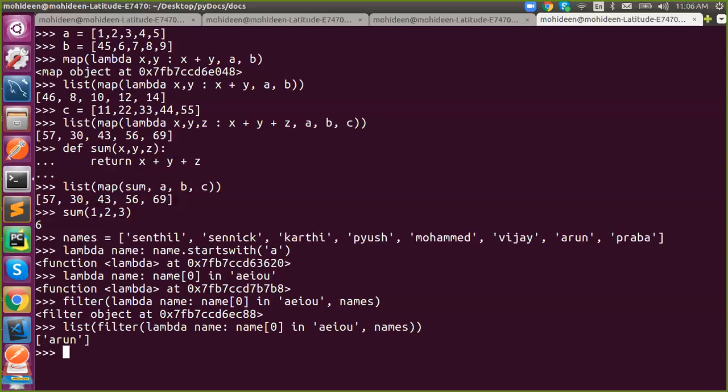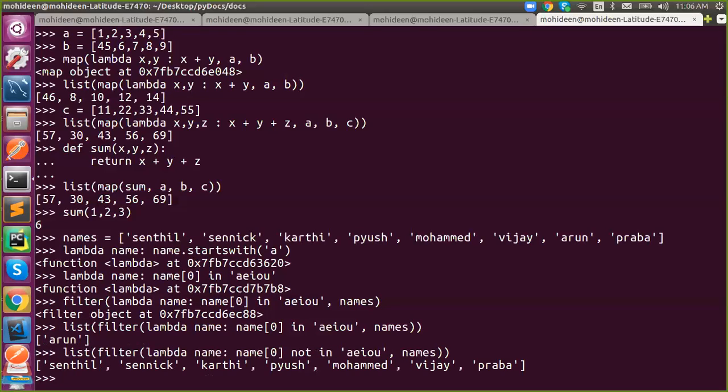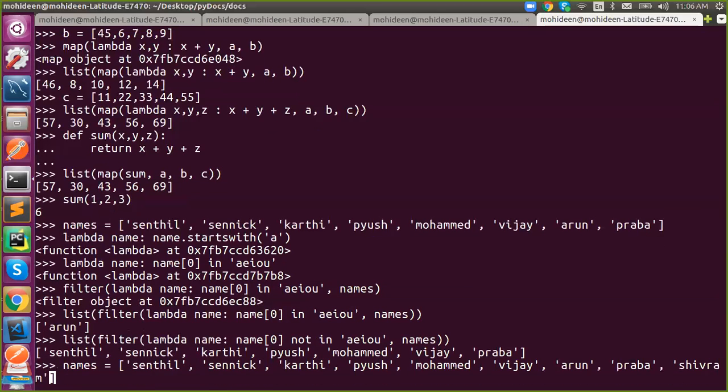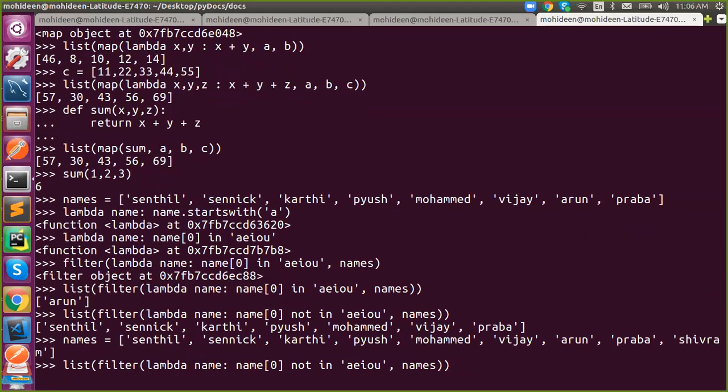We got just one name. If you want names which do not start with vowels, what to do? Not in. That's it. A name starts with S, what to do?